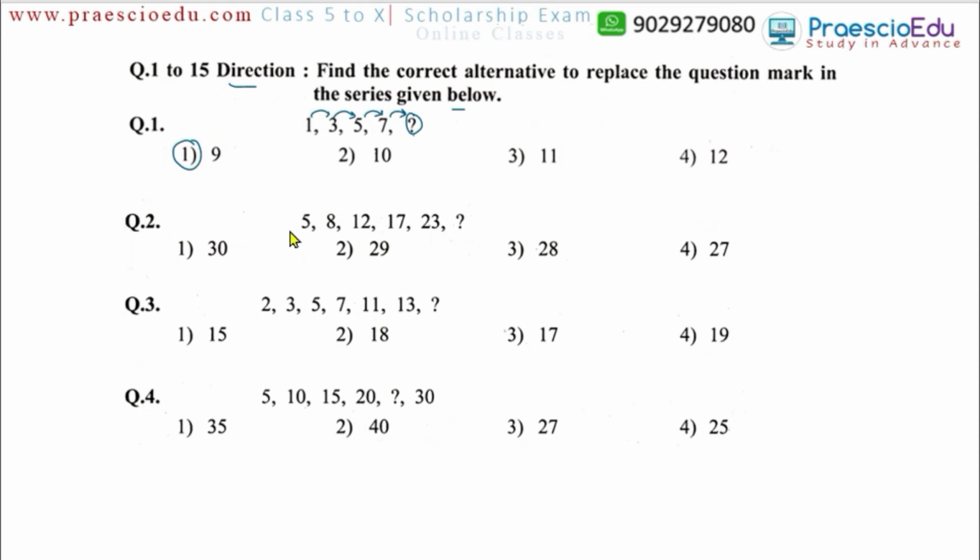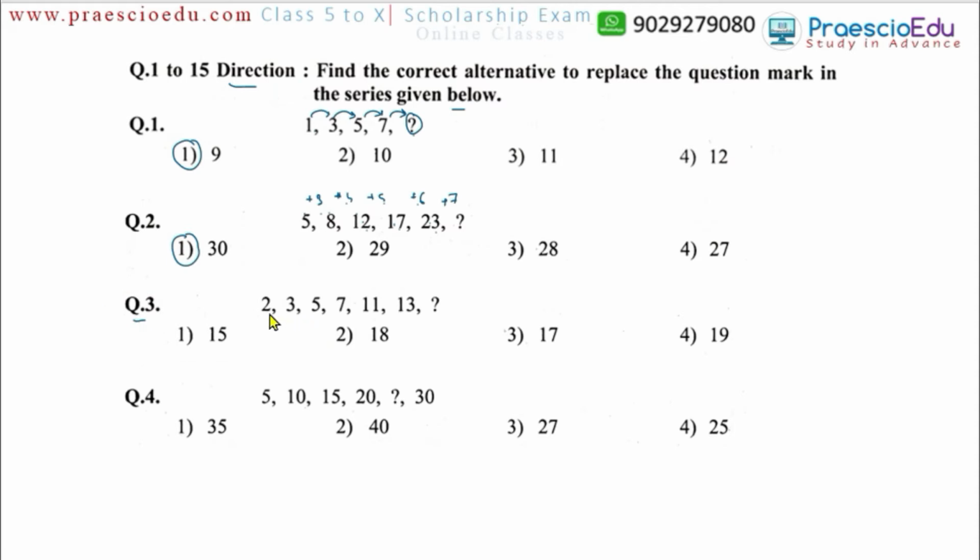Now question number 2: 5, 8, 12, 17 and 23. In this one, from 5 to 8, 3 is added. From 8 to 12, 4 is added. After 12, 5 is added, then 17 comes, and to 17, 6 is added, then 23 comes. So in this sequence the additions are 3, 4, 5, 6, and here 7 must be added. So 23 plus 7 must be 30. So 30, option number 1, is the correct one.